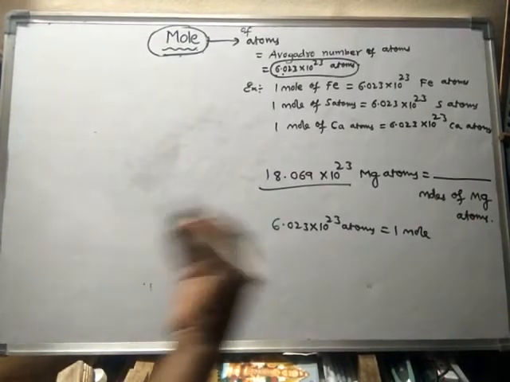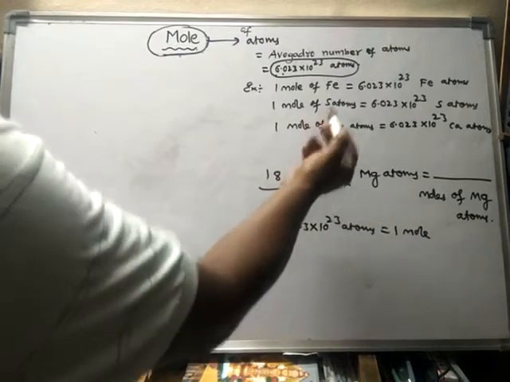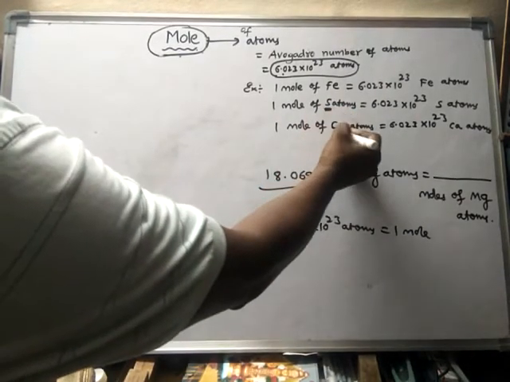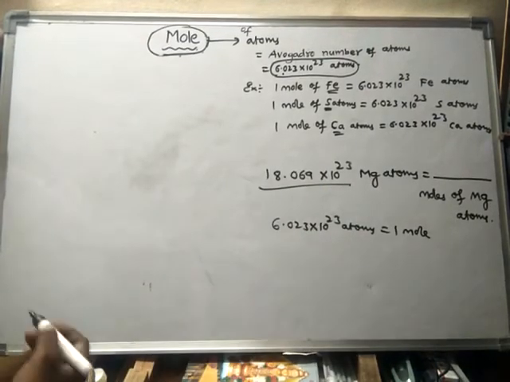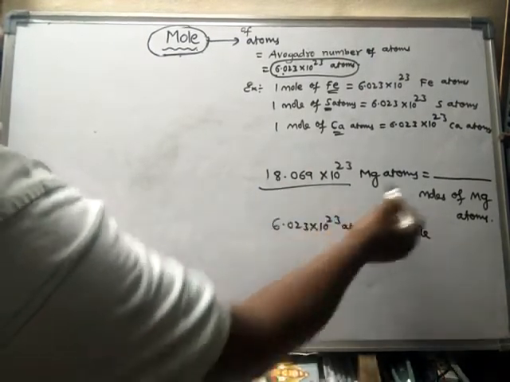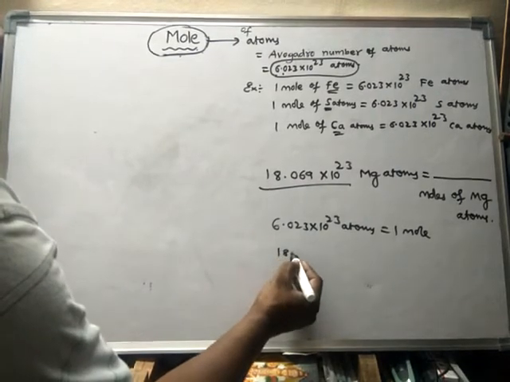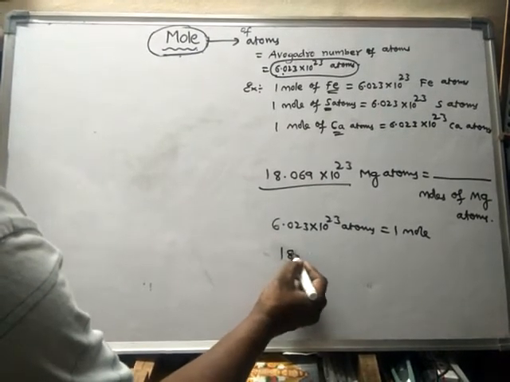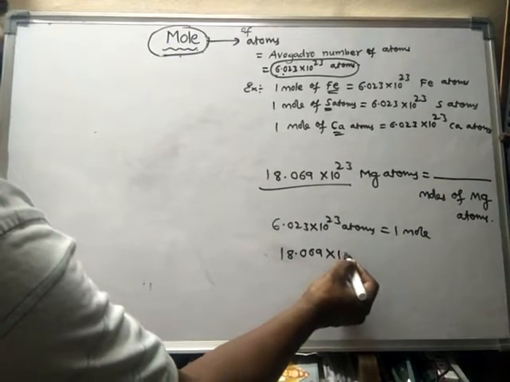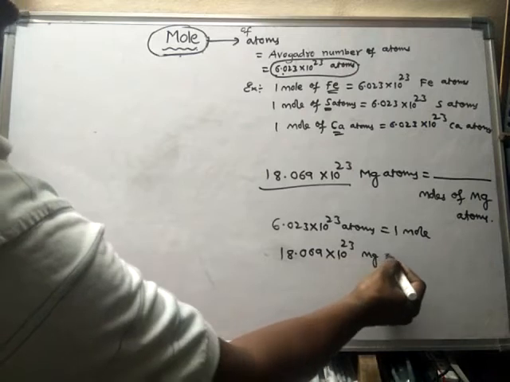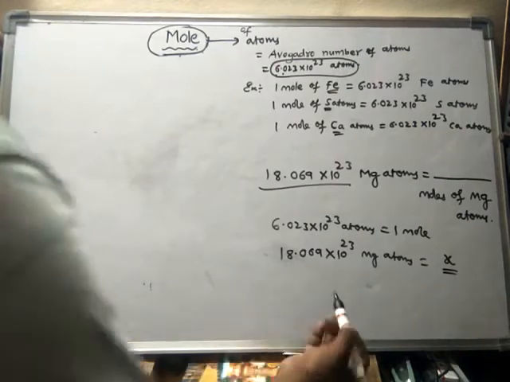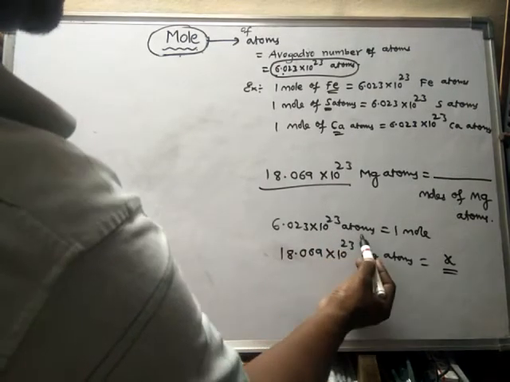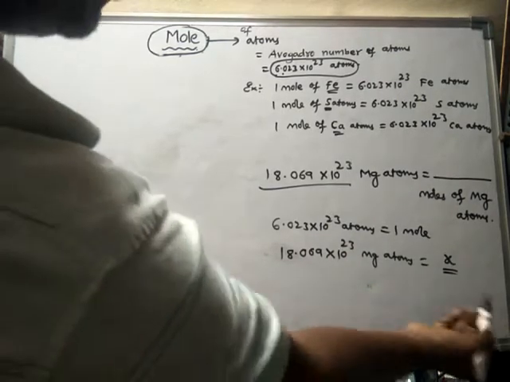So 1 mole of any atoms, either iron or sulfur or calcium, sodium or carbon or oxygen, whatever atom it may be, generally means these many atoms. So here in the question, 18.069 into 10 to the power of 23 magnesium atoms is given, is equal to some x moles. When 6.023 into 10 to the power of 23 atoms is equal to 1 mole, then these many atoms is equal to how many moles?